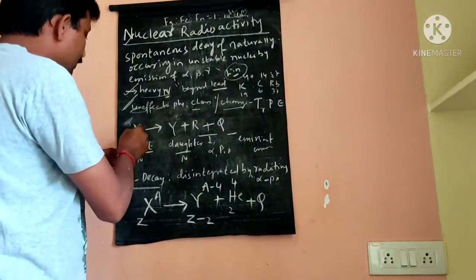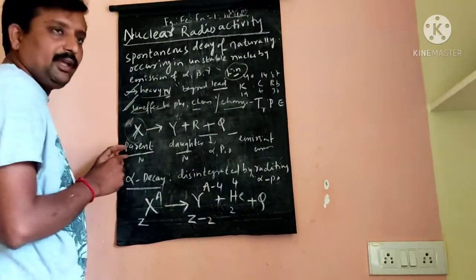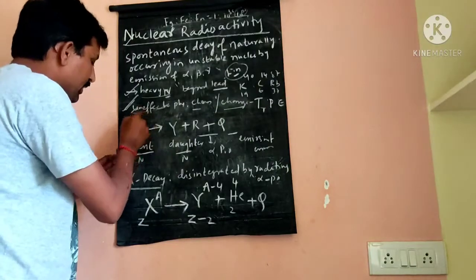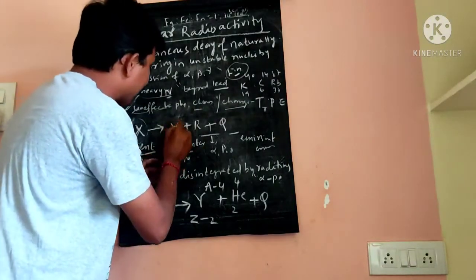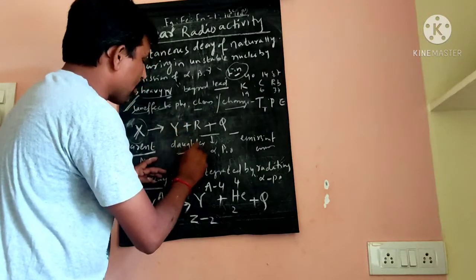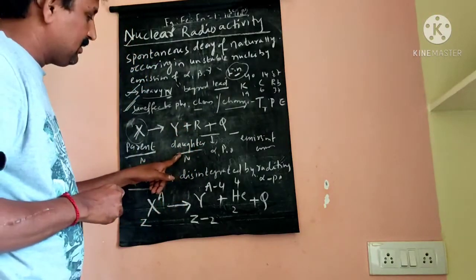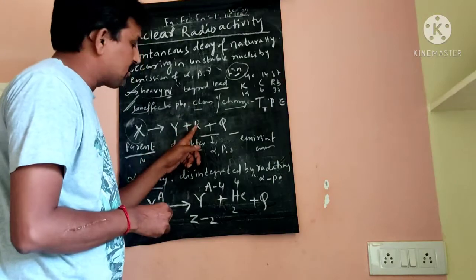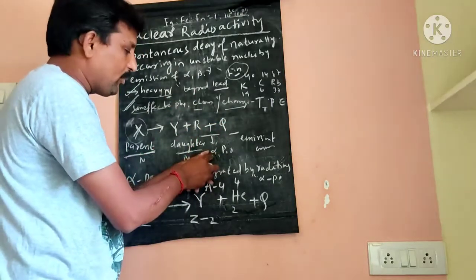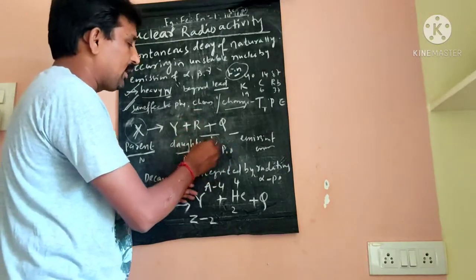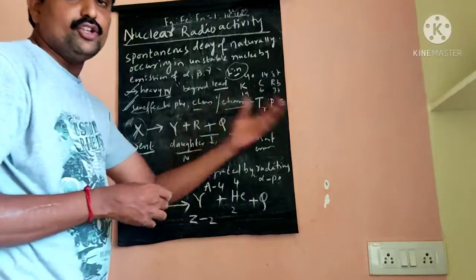Before decay, the radioactive nucleus is called the parent nucleus. After decay, the nucleus is called the daughter nucleus. R is called the radioactive particle, like an alpha particle, beta particle or gamma particle, and Q is called energy.